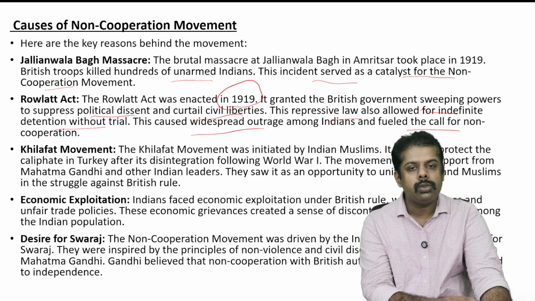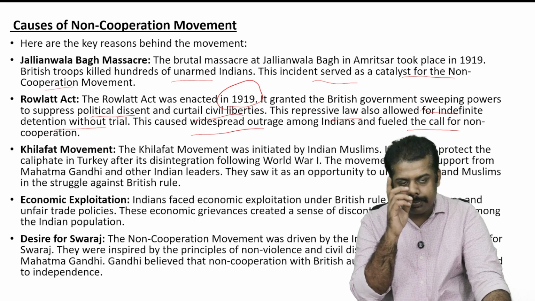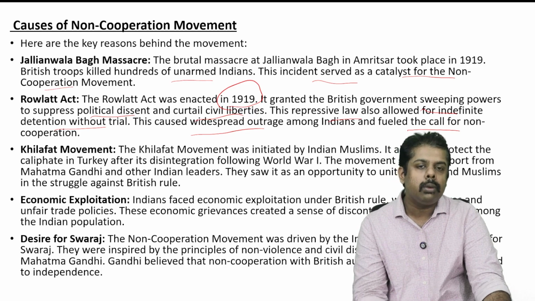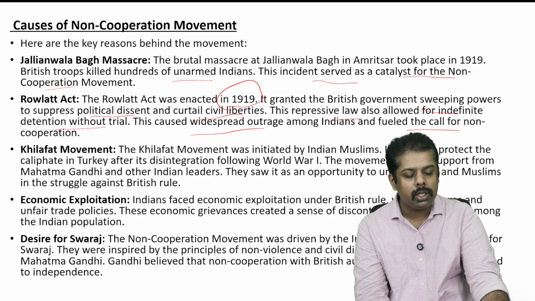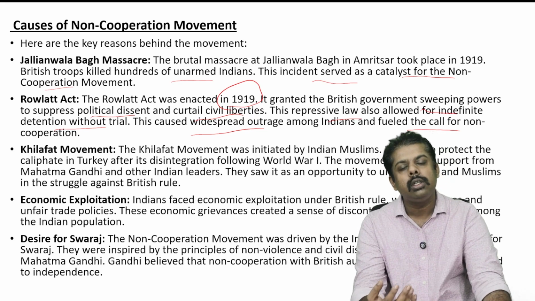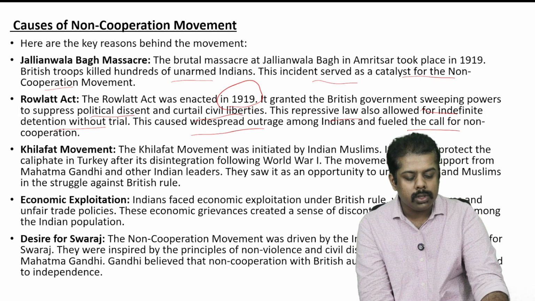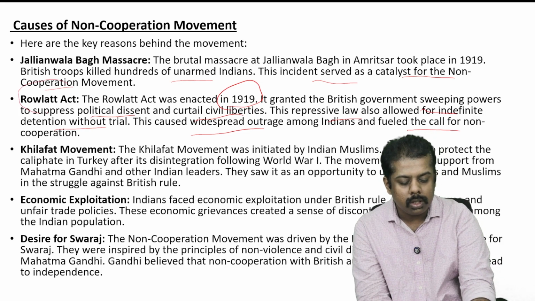Okay, and it was for an indefinite period. So basically, if the leaders were jailed, they were not produced in court and were indefinitely jailed. So these sorts of things also ignited the non-cooperation movement. That was an act which was passed during the Rowlatt Act.